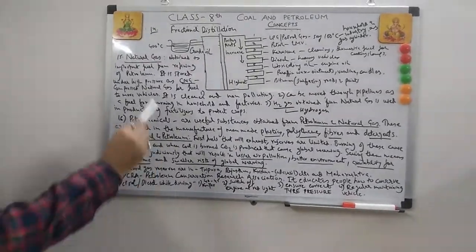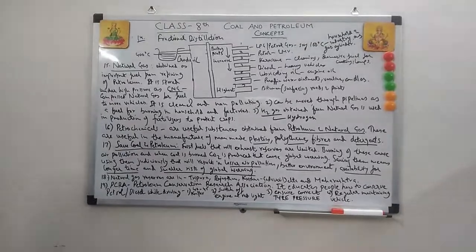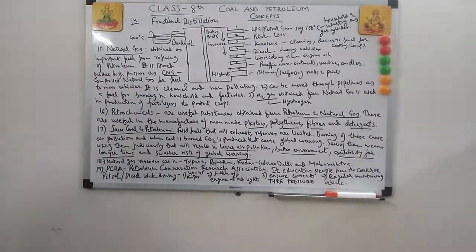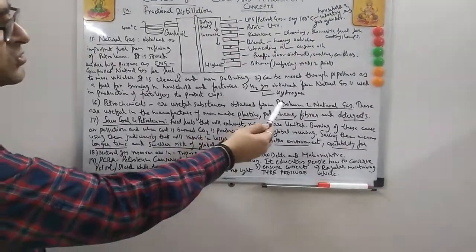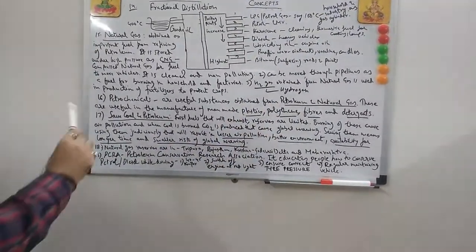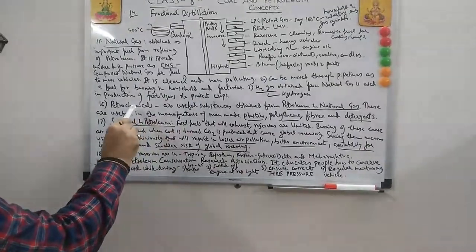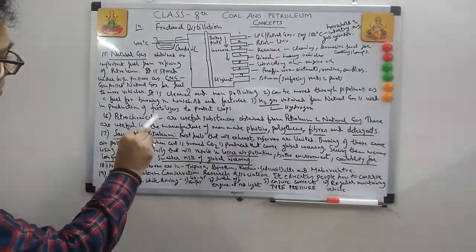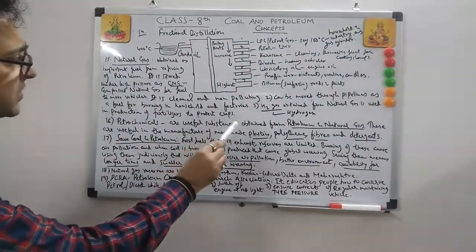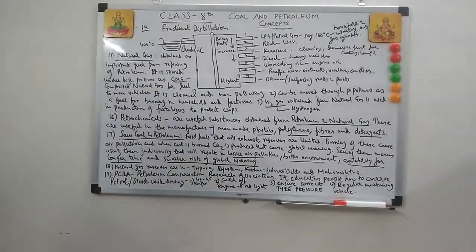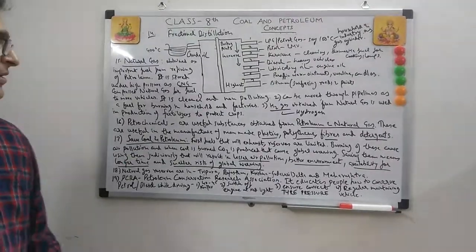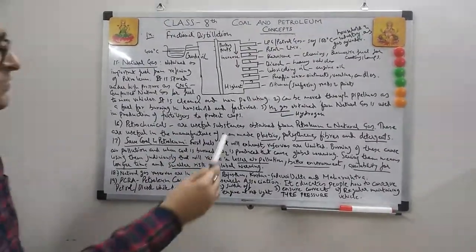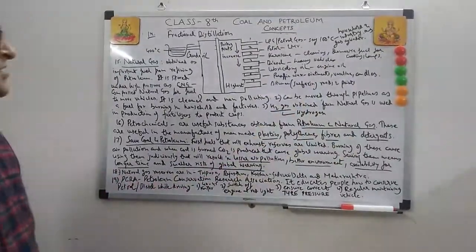Again, remember it is stored under high pressure, and that's why it's called compressed natural gas. Now we move further to petrochemicals. Petrochemicals are useful substances obtained from petroleum and natural gas. Simply, chemicals, basically you can just remember the word chemicals. These are useful in manufacture of man-made products, which will be plastics, polythene, fibers and detergents.